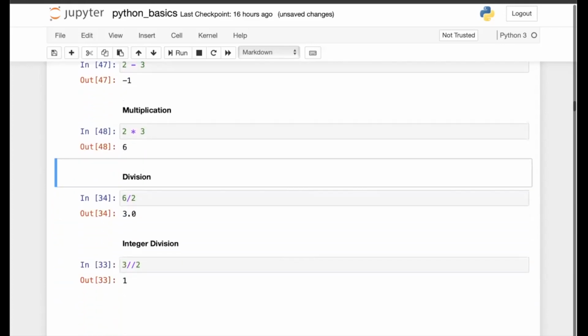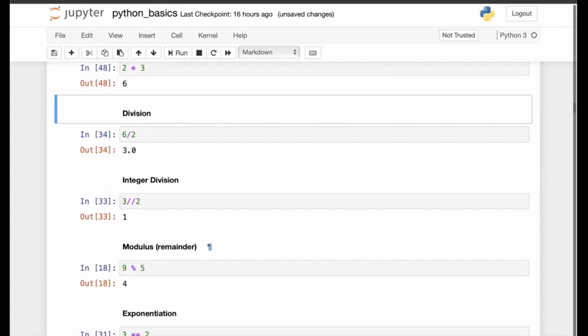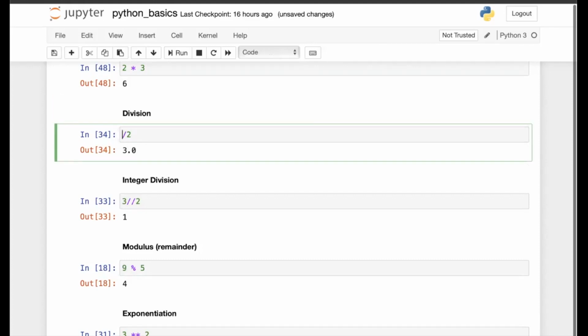Now coming to division, there are basically two types of divisions. The first is normal division, and another one is floor division. Normal division gives me a decimal value when one integer is divided by the other. So let's say 6 divided by 2 gives me 3.0, and similarly 5 divided by 2 gives me 2.5. So it gives me a complete decimal value when one integer is divided by the other.